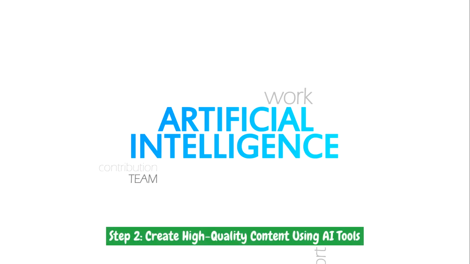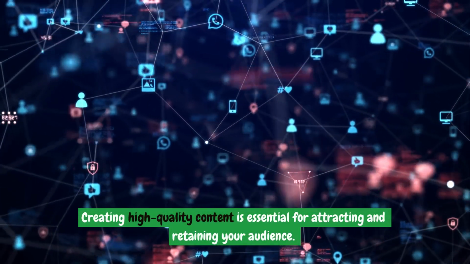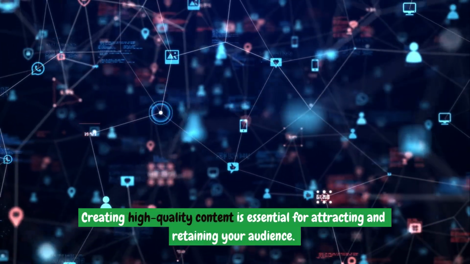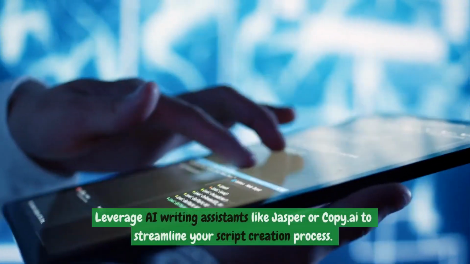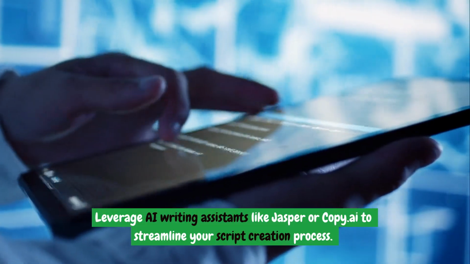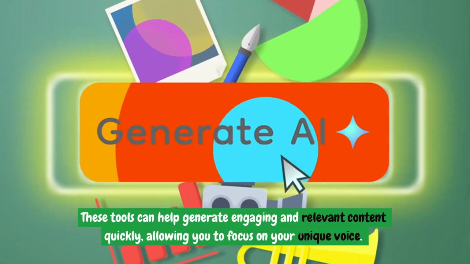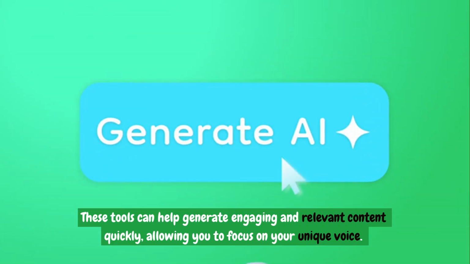Step 2. Create high-quality content using AI tools. Creating high-quality content is essential for attracting and retaining your audience. Leverage AI writing assistants like Jasper or Copy.ai to streamline your script creation process. These tools can help generate engaging and relevant content quickly, allowing you to focus on your unique voice.